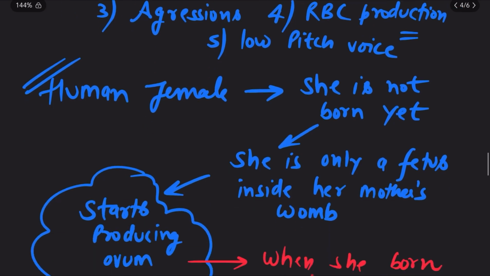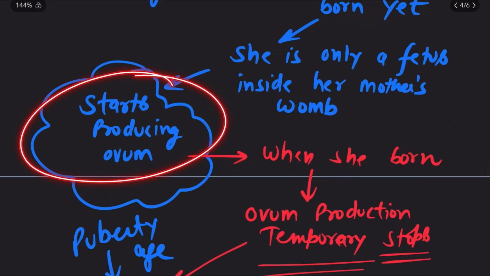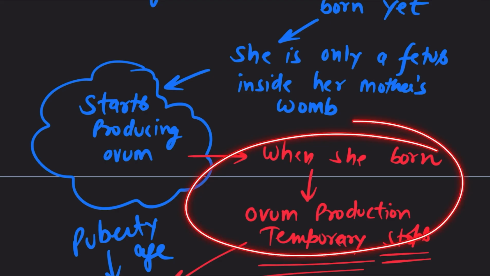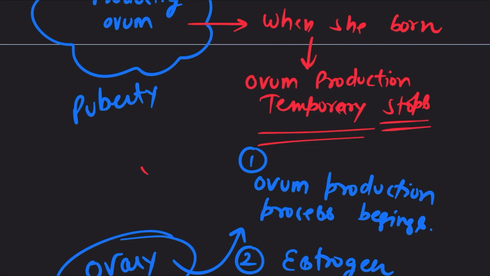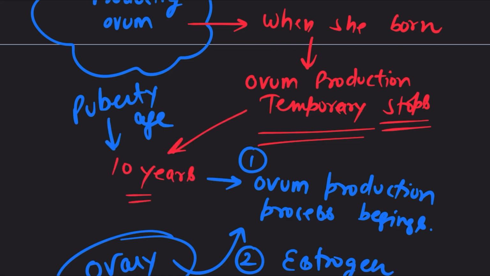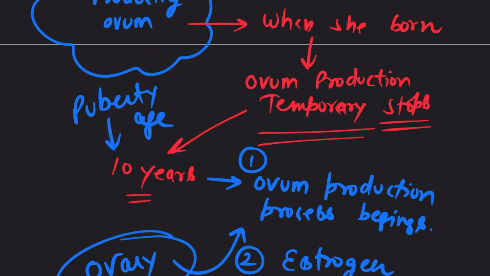But in case of human females, when she is not born yet, the process of ovum production starts, but it temporarily stops until she reaches the age of 10 years, and this particular age is known as puberty age. We will definitely see why it temporarily stops and how it restarts.